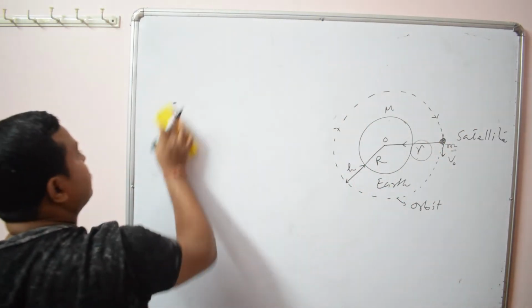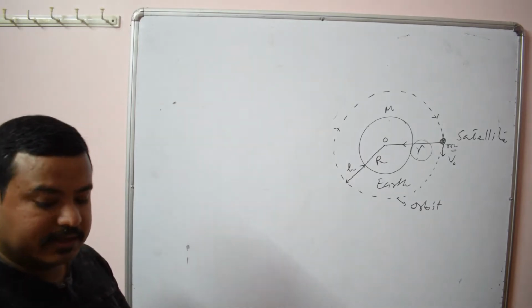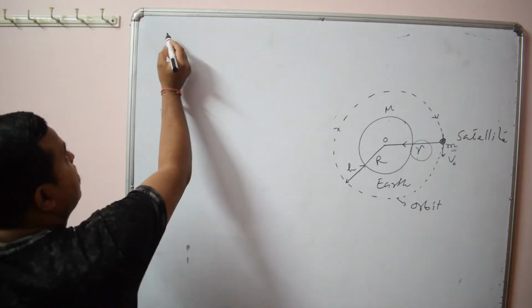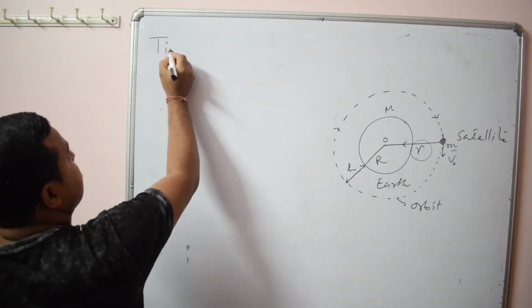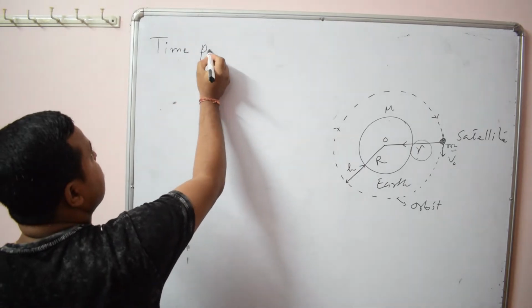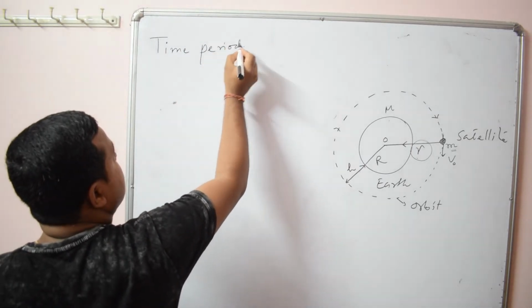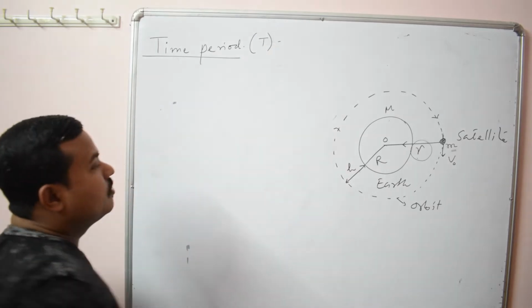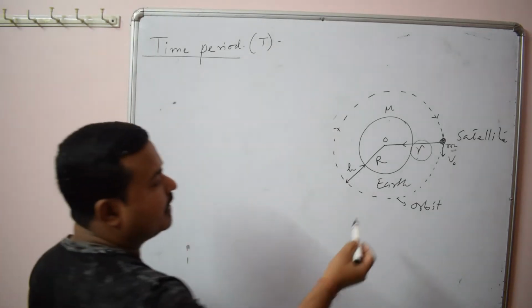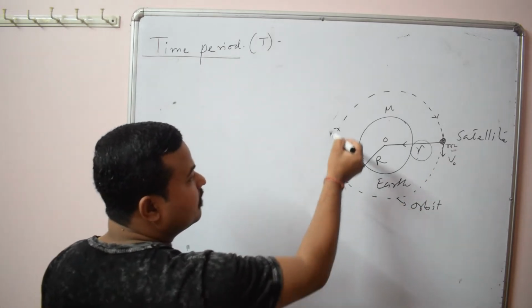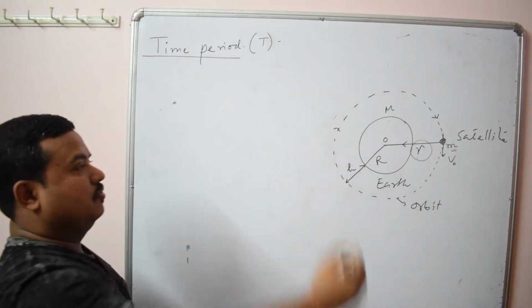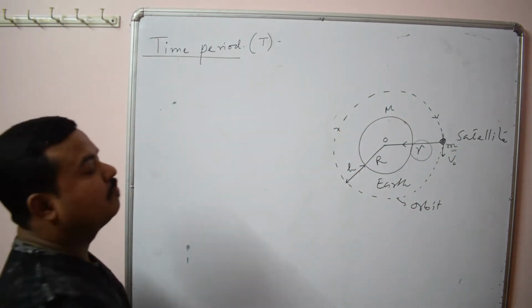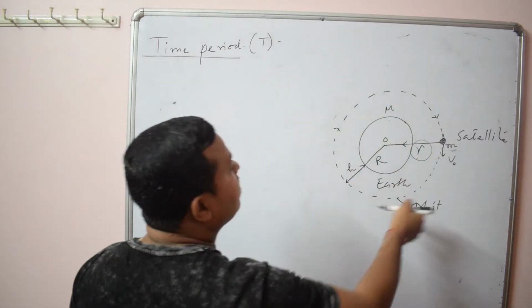Now let us discuss about time period of satellite. Time period. So you know time period means what? The time taken by the satellite to complete one orbit, to complete one revolution around the Earth.